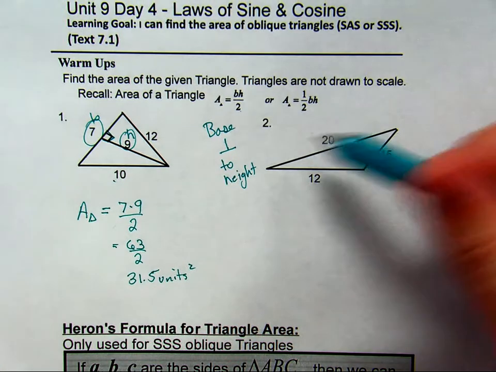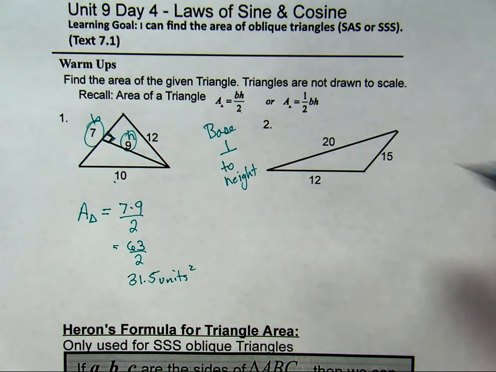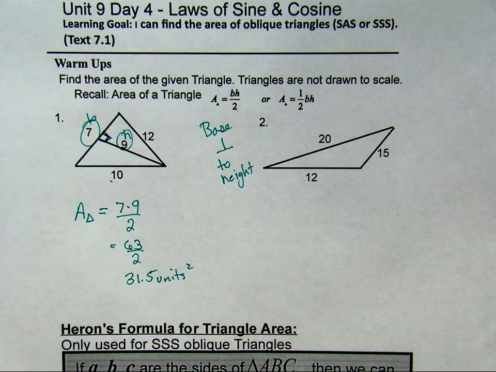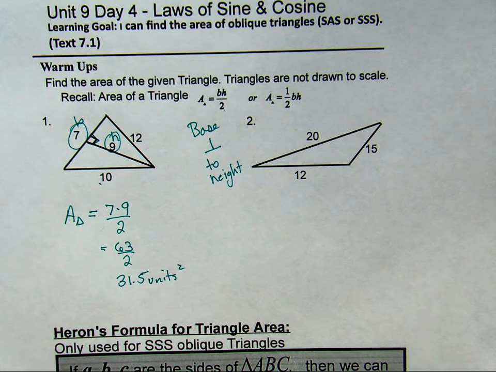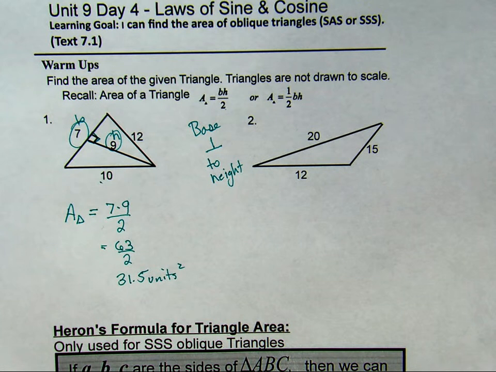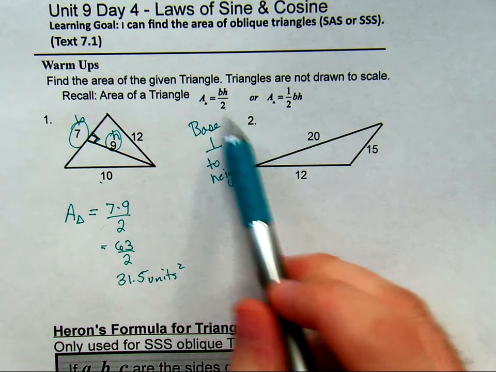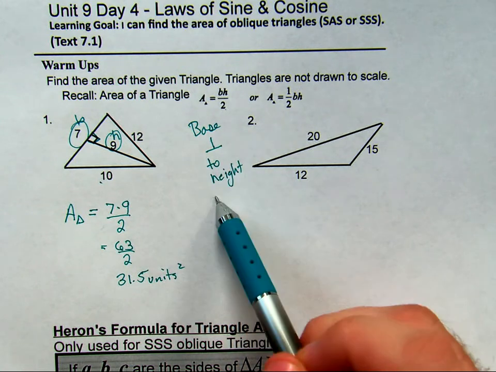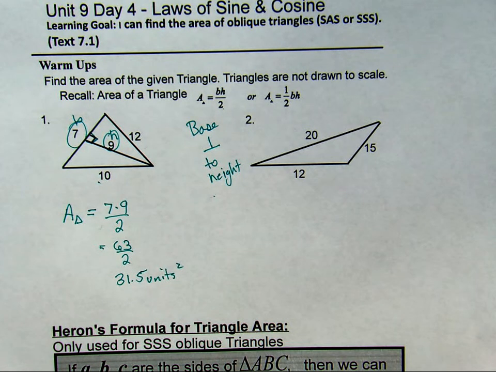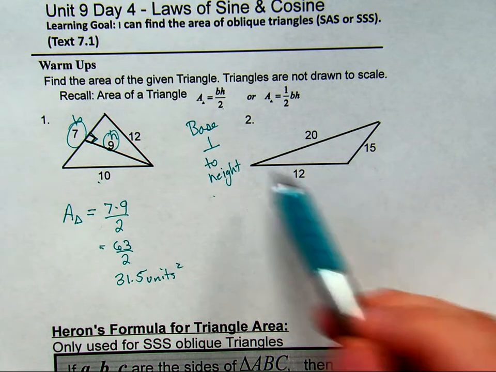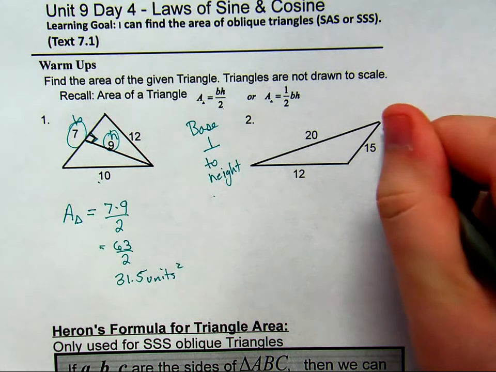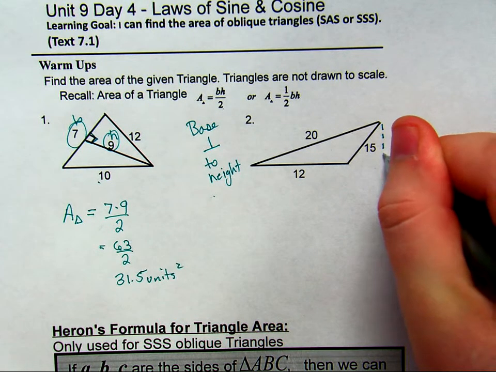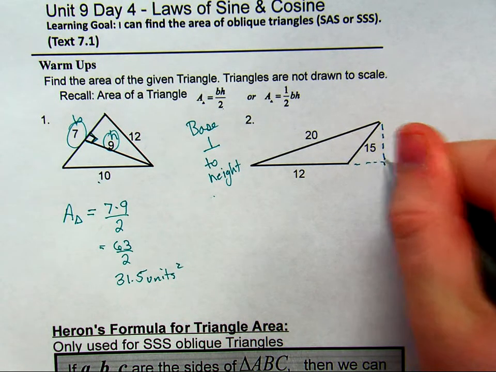And then we get over to this oblique triangle, and they gave me 3 of the sides, and I want to know what is the base and what is the height to find the area. As long as you know the concept that the base is perpendicular to the height, that's going to be helpful. But I don't see any right angles here, and that's because the height is actually outside of the triangle.